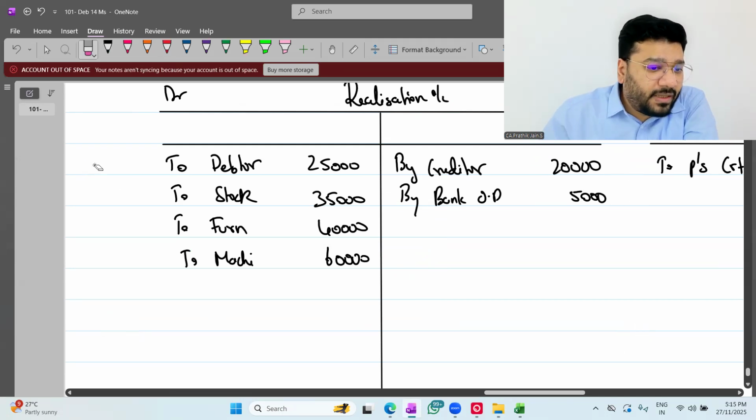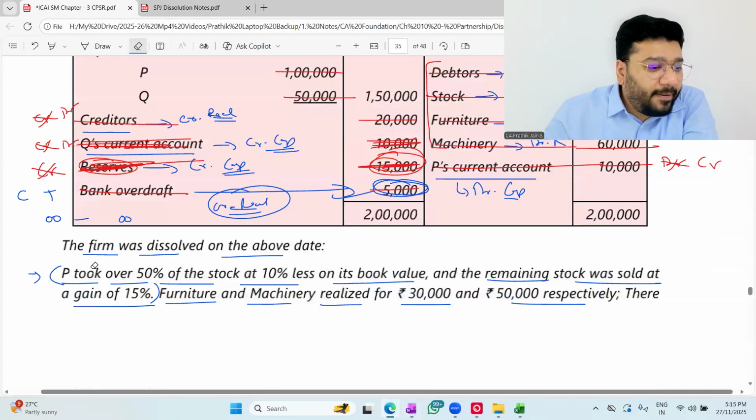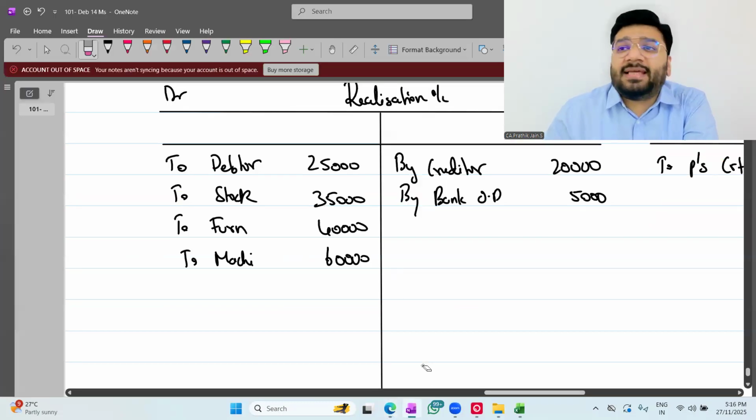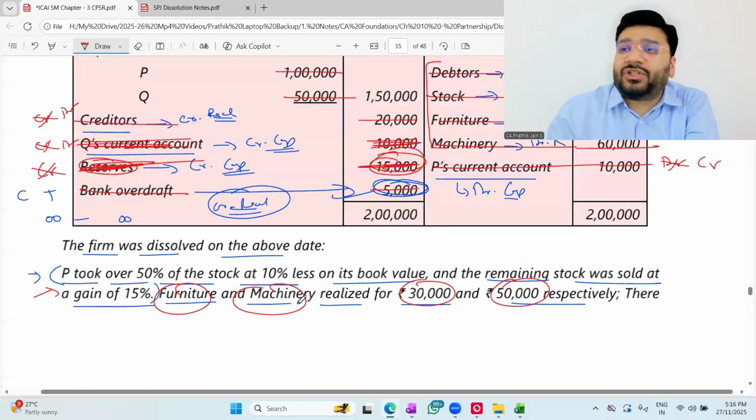Now, people, let's focus on the realization of assets. Before this complicated point, let me finish off the other points. Furniture and machinery realized 30,000 and 50,000. What is the realization entry? Guys, you sold furniture and machinery. Debit what comes in, credit what goes out. Furniture is going out. Can I put furniture? No.